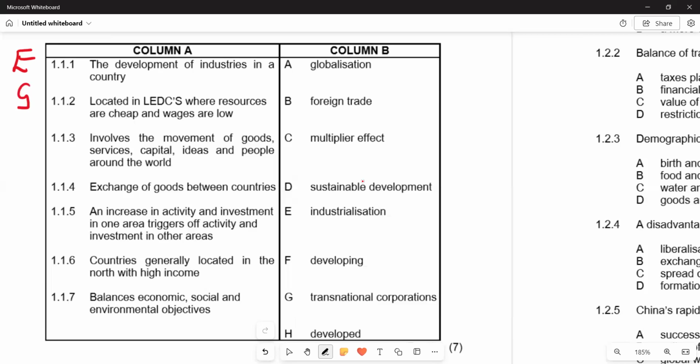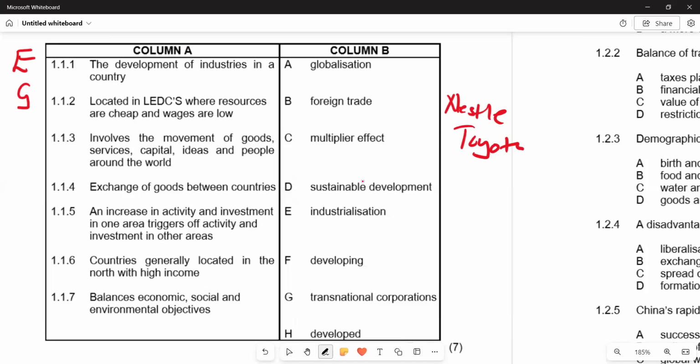Nestle and Toyota are the examples we can give of transnational corporations. Transnational corporations do business in more than one country and are decentralized, and they do not consider one country to be their corporate home. That's what makes them different from multinational companies. So this is what we have for 1.1.2.